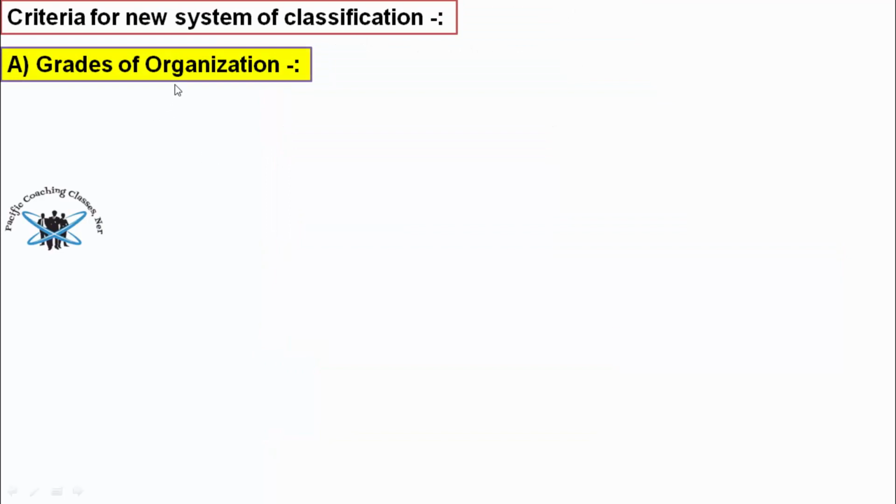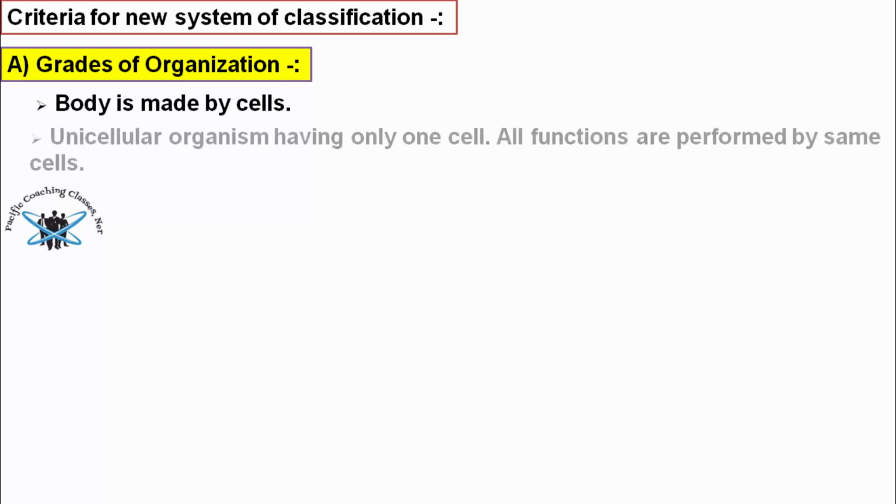Then what is meant by grades of organization? Here we know that the body is made of a huge number of cells. A unicellular organism has only one cell, and all functions are performed by the same cell.